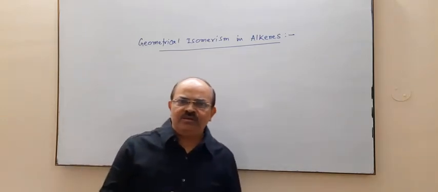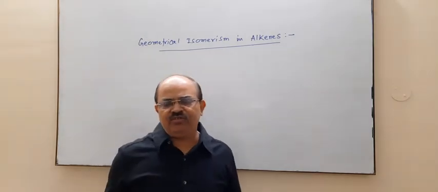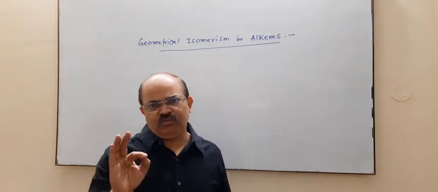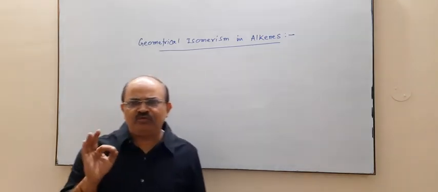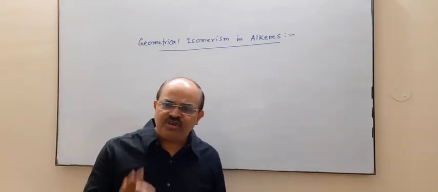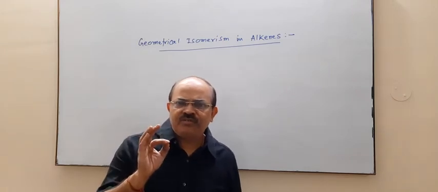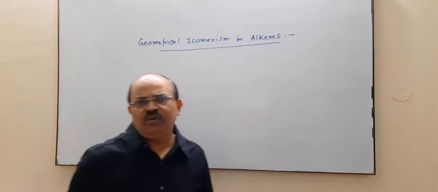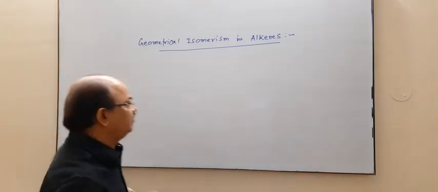One is structural isomerism and another is stereoisomerism. And geometrical isomerism is a type of stereoisomerism. So let us first of all define what is stereoisomerism.